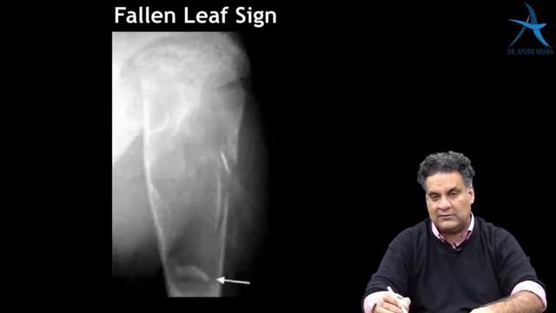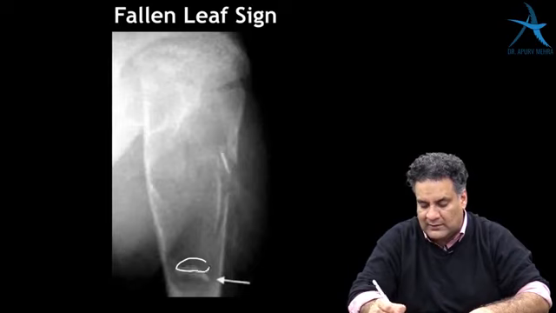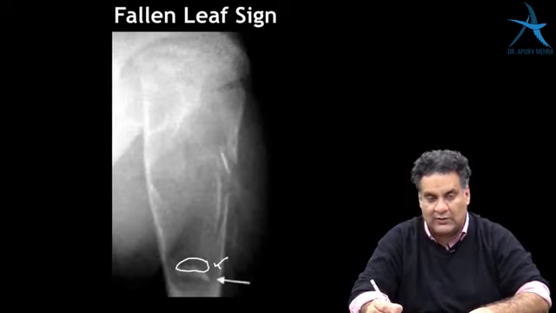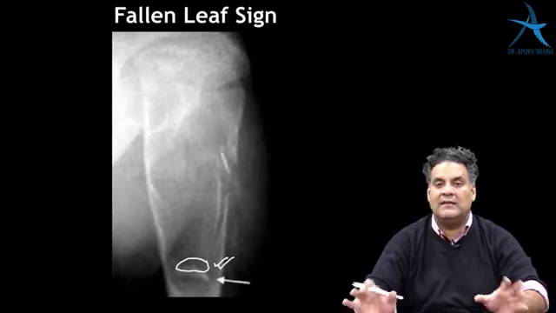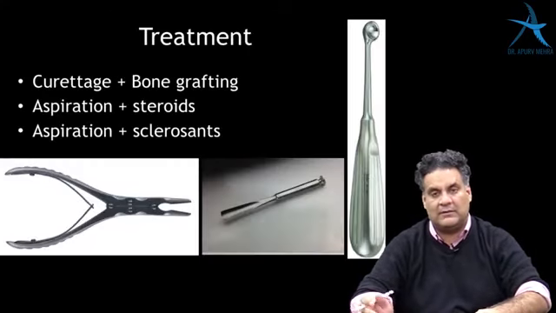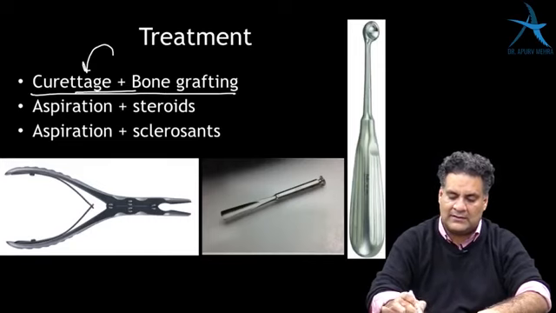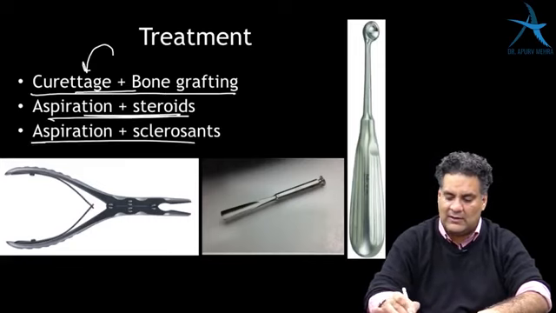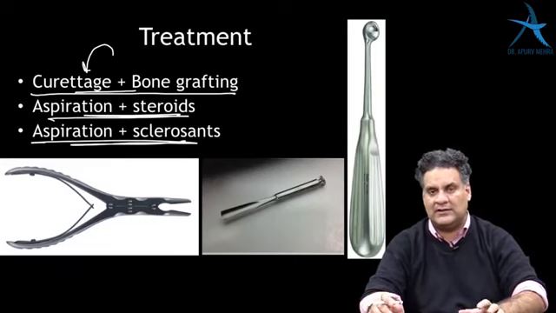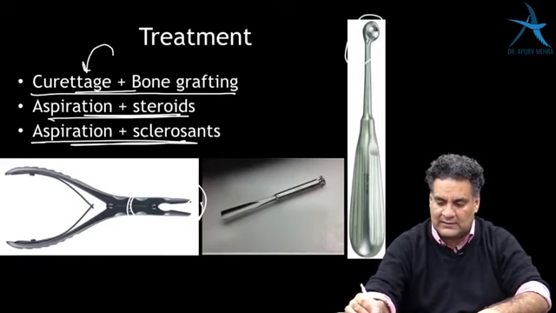And when along with this door, the cortex falls to the bottom, it is called the fallen leaf sign. So the fallen leaf sign indicates that the cortex has dropped to the bottom of the cyst, which is a feature of unicameral bone cyst, which is treated with curettage and bone graft. It is a simple curettage, or aspiration and putting in a steroid, or aspirate and put in a sclerosant. These are 3 options. This is a bone nibbler that one must know, and this is a curette, then we will see again later.